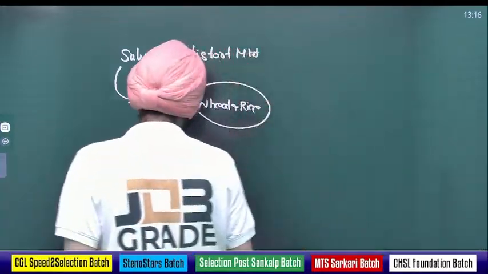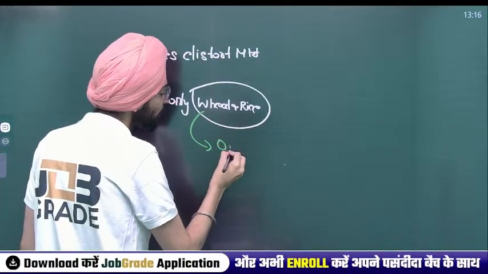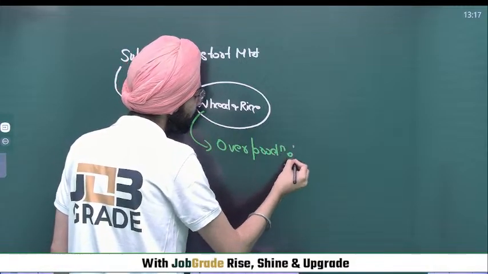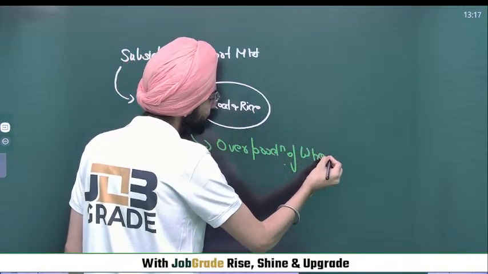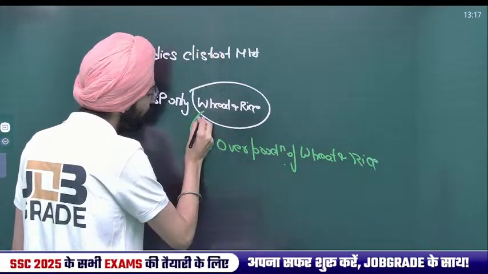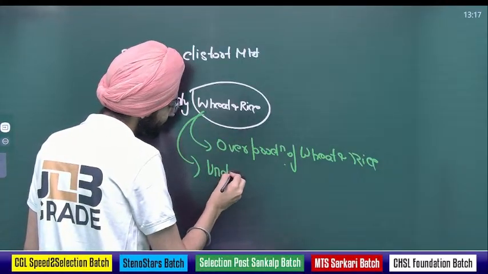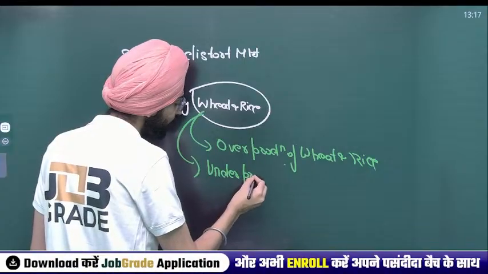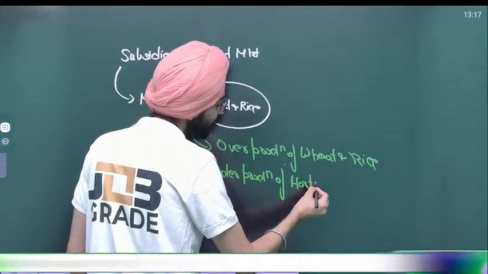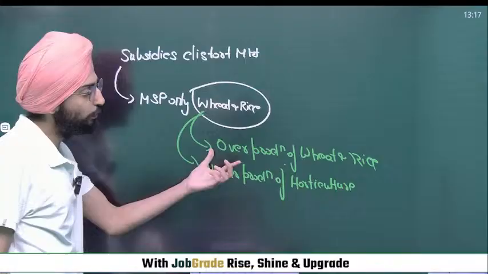It will lead to what we call overproduction of wheat and rice, and underproduction of other stuff, for example, horticulture. Now think clearly about this. There's an overproduction of wheat and rice.